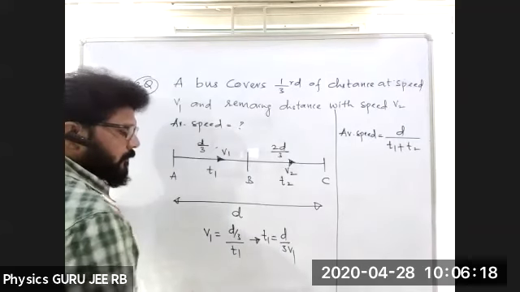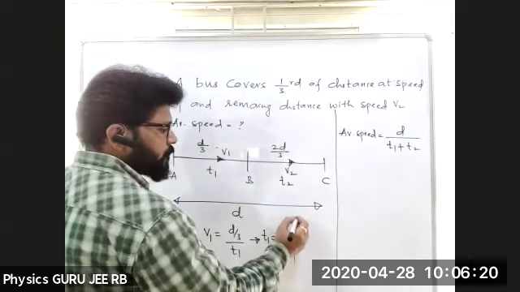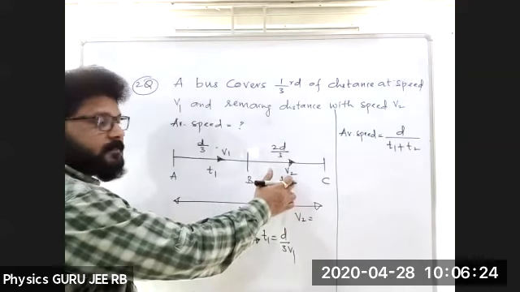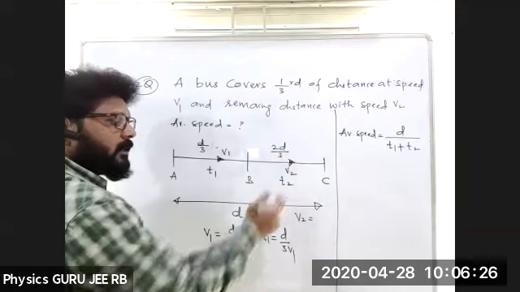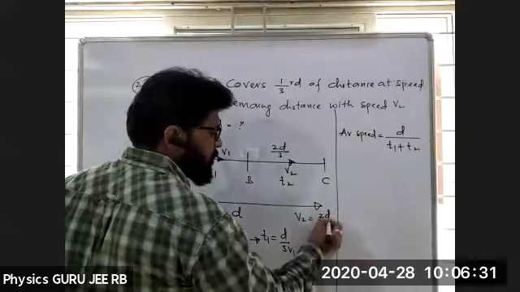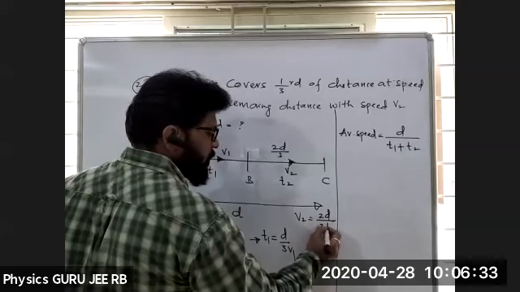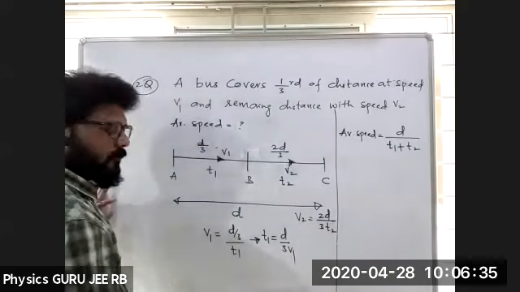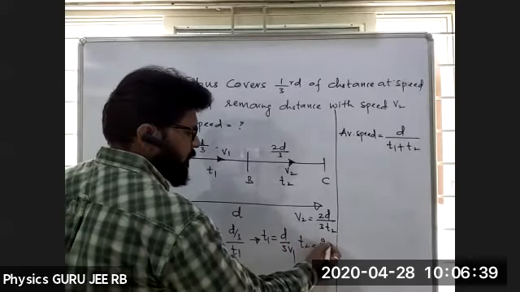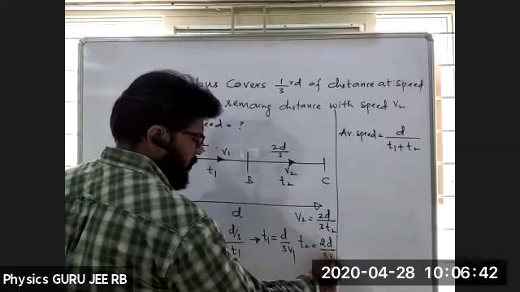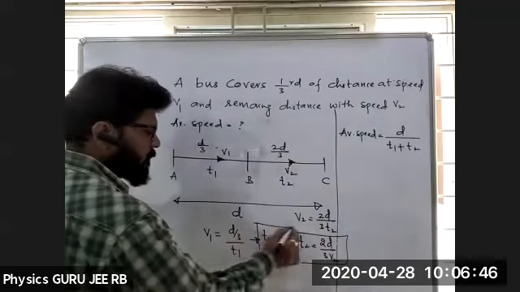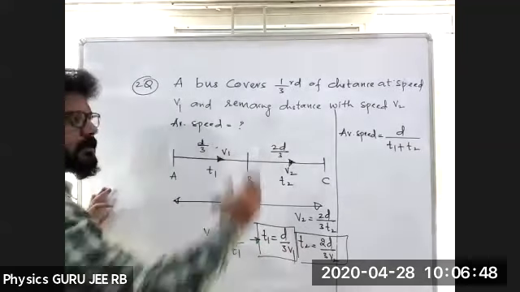In a similar manner, V2 can be written as the distance traveled with speed V2, 2D by 3, in a time interval of T2 seconds. Now if I want T2 here, T2 equals 2D divided by 3V2. So I got T2 and T1, take these two and substitute there.